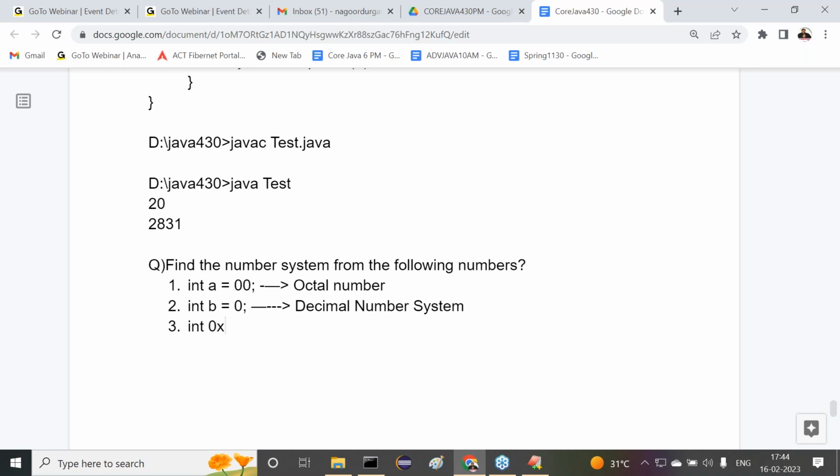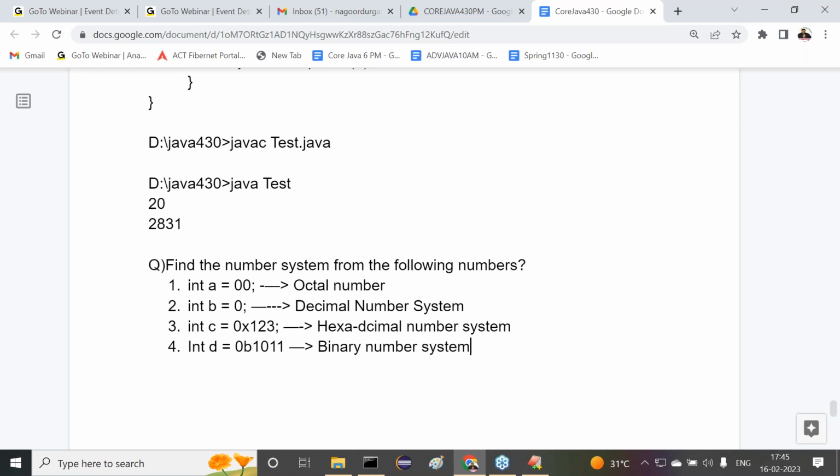Then after that, you have to understand this clearly. 0 small x, sorry, c is equal to 0 small x 1 2 3. Hexadecimal number system. Hexadecimal. Next one is 0 small b 1011, into d is equal to. What is this number system? This is the binary number system.